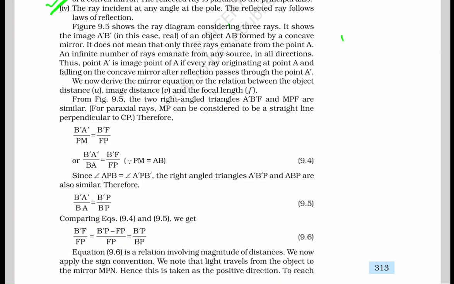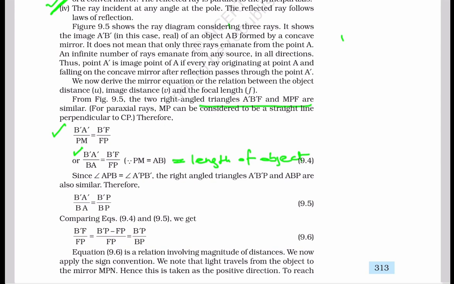Now, from the figure, two right-angled triangles A prime B prime F and MPF are similar. Therefore, B prime A prime by PM is equal to B prime F by FP. Since PM is equal to AB, which is equal to the length of the object, therefore we can write B prime A prime divided by BA is equal to B prime F by FP.